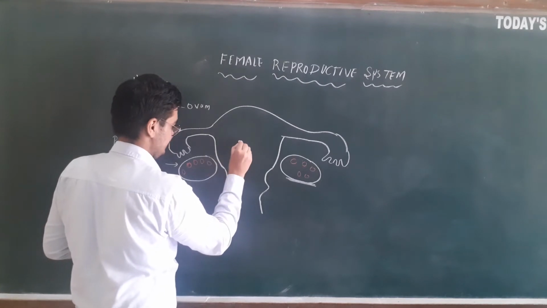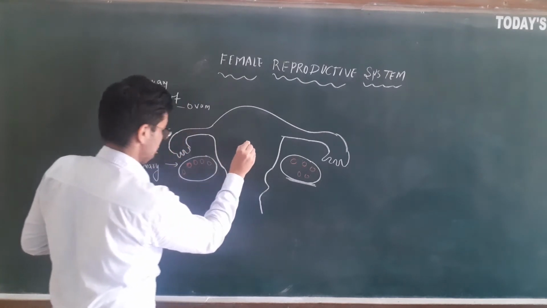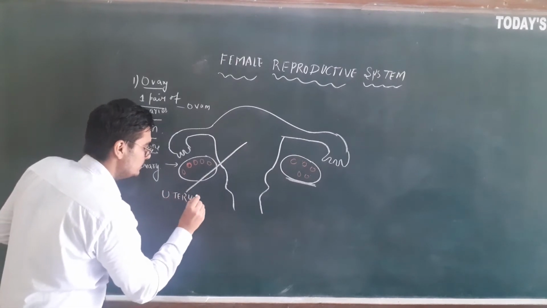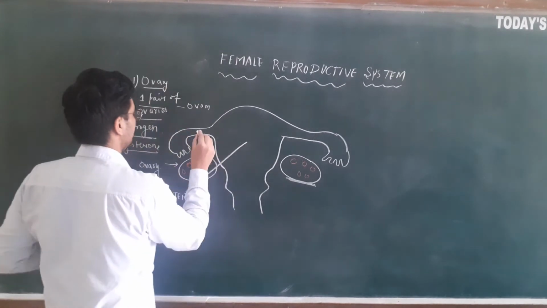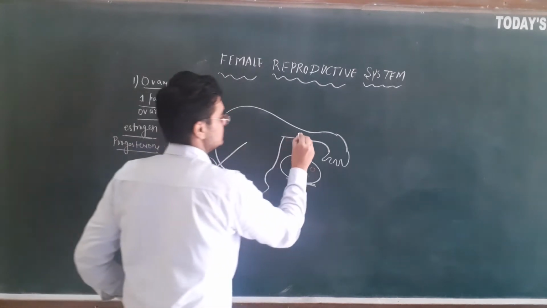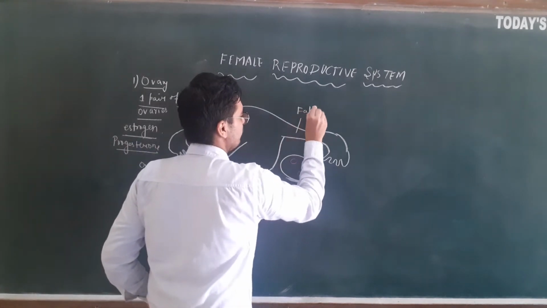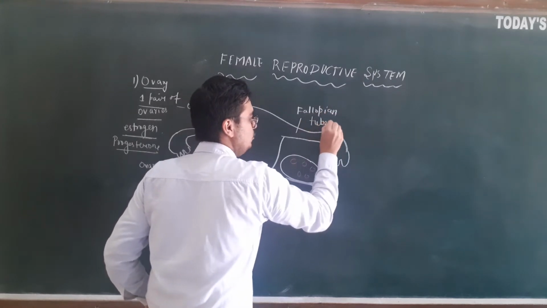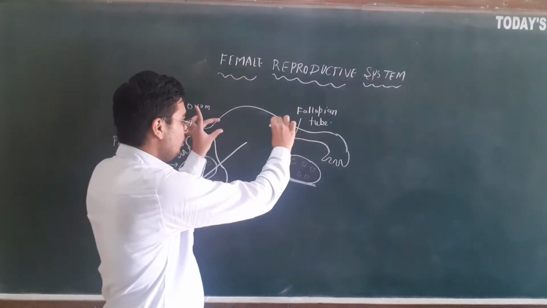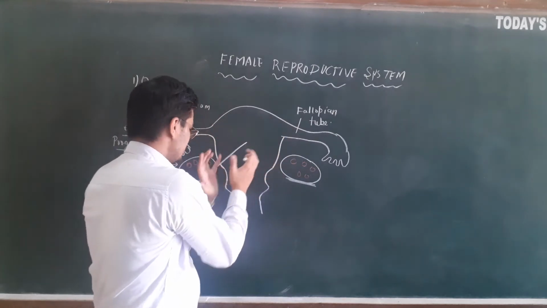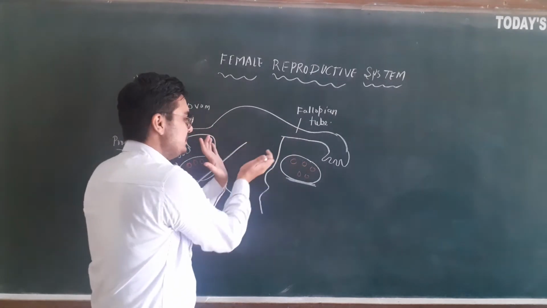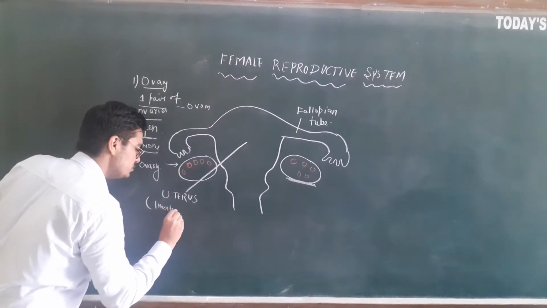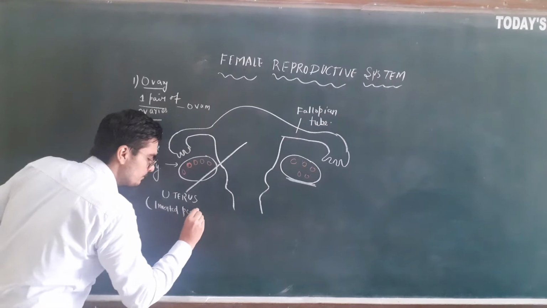Let me label here. This part is the uterus, and these are the fallopian tubes. The two fallopian tubes join to form a structure that is the uterus. The uterus is inverted pear shaped. You can see the shape. It has the shape of an inverted pear.